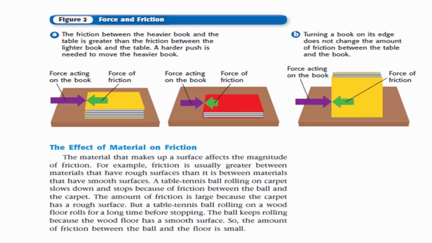For example, friction is usually greater between materials that have rough surfaces than it is between materials that have smooth surfaces. A table tennis ball rolling on carpet slows down and stops because of friction between the ball and the carpet. The amount of friction is large because the carpet has a rough surface. But a table tennis ball rolling on a wood floor rolls for a long time before stopping. The ball keeps rolling because the wood floor has a smooth surface. So, the amount of friction between the ball and the floor is small.